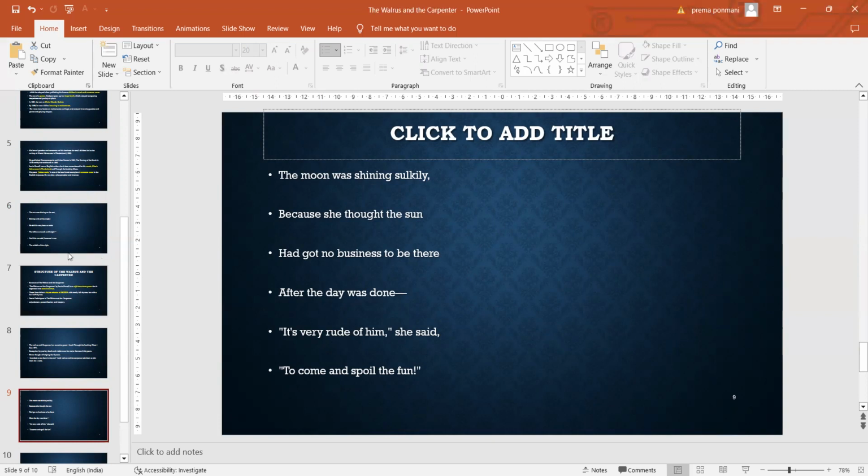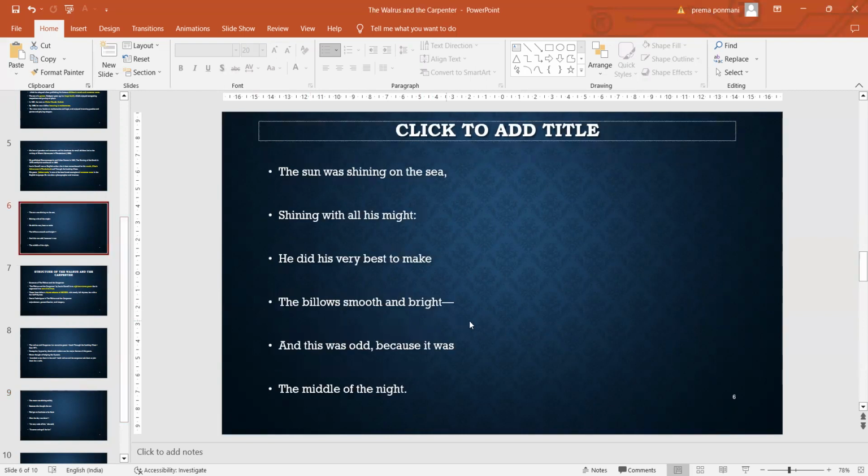So from this stanza, we can understand the poet started describing nature, sunrise and sunset, daytime and nighttime. It is an extraordinary thing that happens during that time. What is the different thing that happened?